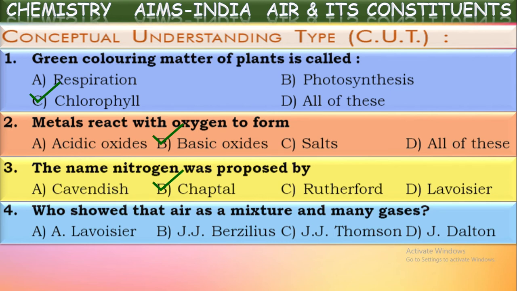Earlier it was thought that air is an element, a single substance. But later on, Antoine Lavoisier did some experiments on this air and proved that air is not a single substance and that it is a mixture of so many gases. Lavoisier proved that air is a mixture.